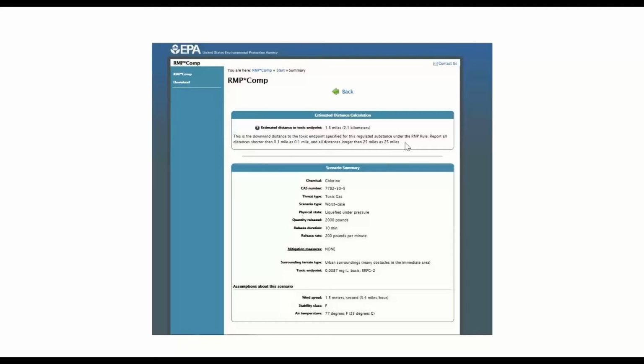So again, make sure you keep a copy of this, because when we in Ohio come out to do an audit or an inspection at your facility under RMP, one of the first things they're going to ask you is they want to see that worst case scenario documentation. So, once you do it, make a copy of it and put it in a 3-ring binder or however you choose to store it, and make sure not only you but multiple people know where it can be found.